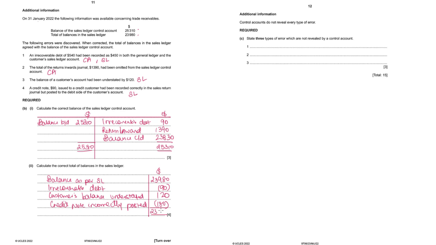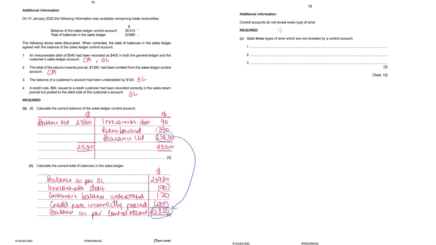So 23,830. Balance as per control account. Since these two values are the same, you can be mostly assured that the answer is correct.